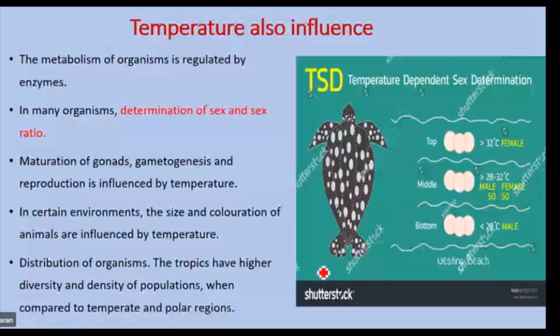You see here, what's the influence of the temperature, sir? How can you say that the temperature influences the life of an organism? Can you give me any example, sir? Yes, of course. The metabolism of an organism is greatly regulated by enzymes, whereas the enzyme secretion is controlled by temperature.